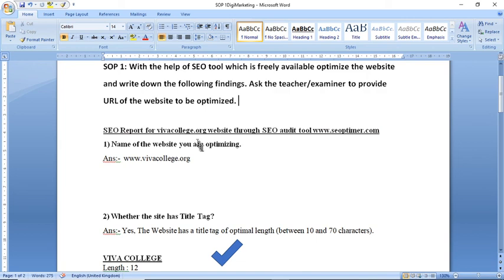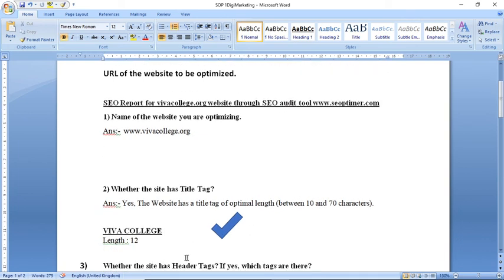Then first, the name of the website is www.vivacollege.org. Then second, whether the site has a title tag. Yes, the website has a title tag of optimum length. Okay, and here the answer is Viva College and 12. So next question: whether the site has a header tag. If yes, which are there?